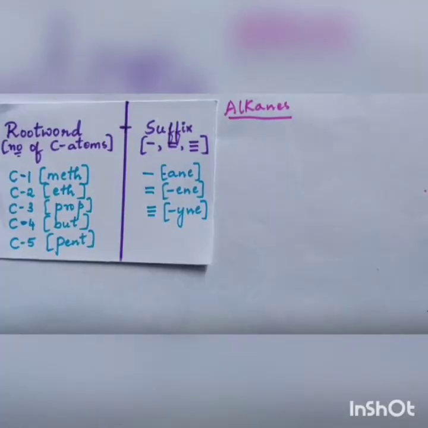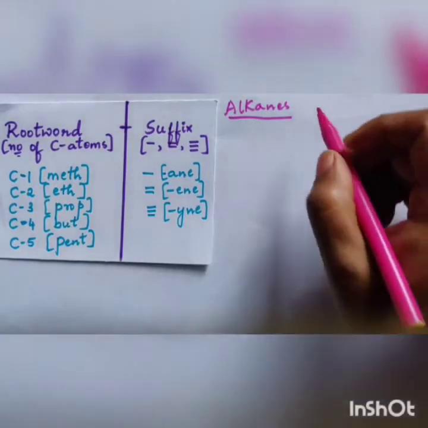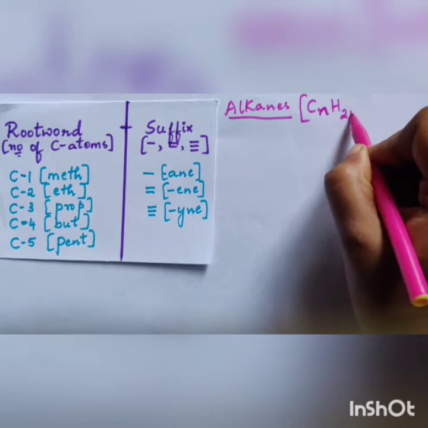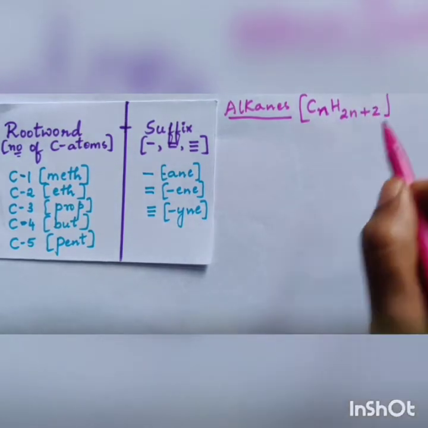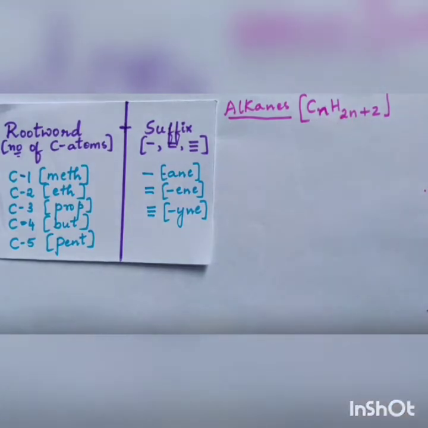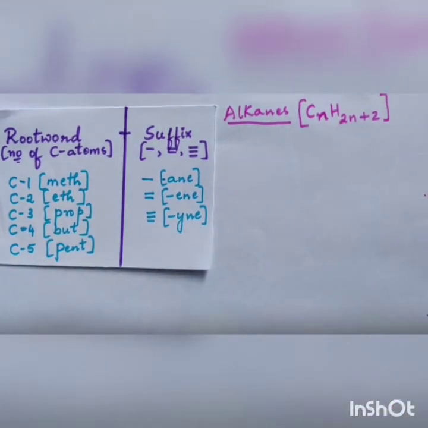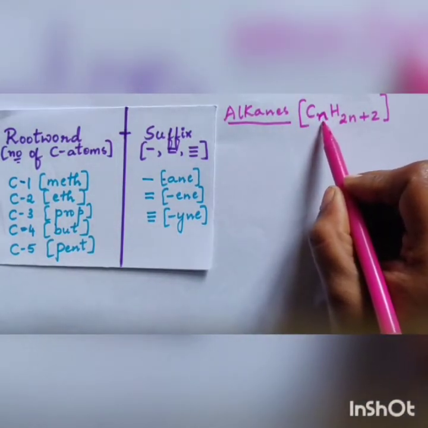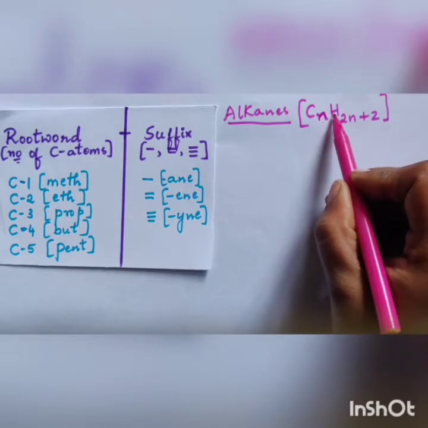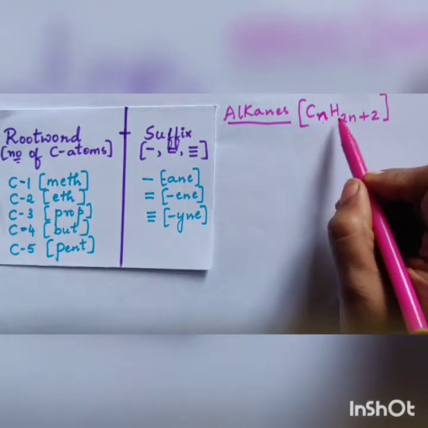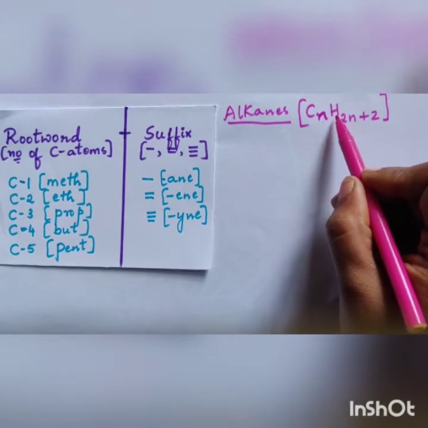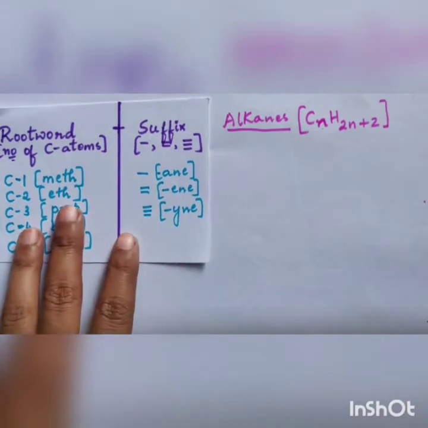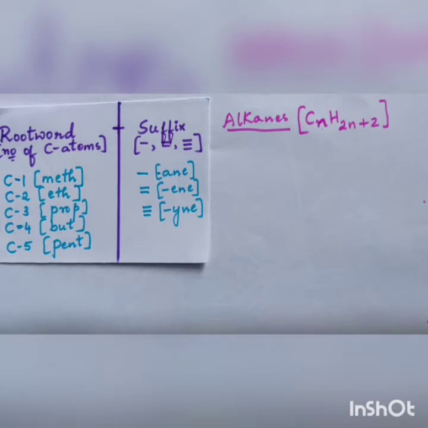Let me start with naming of alkanes. Alkanes have the general formula CnH2n+2. This is very important. You have to know the general formula. n represents the number of carbon atoms, and 2n+2 represents how many hydrogen atoms are present in that particular organic compound. So remember, CnH2n+2 is the general formula for alkanes.